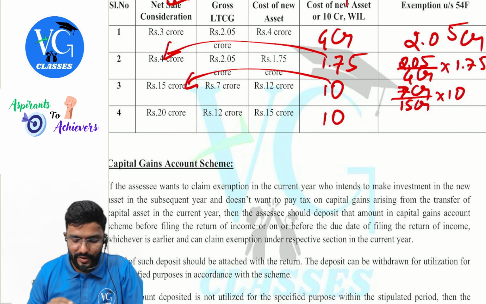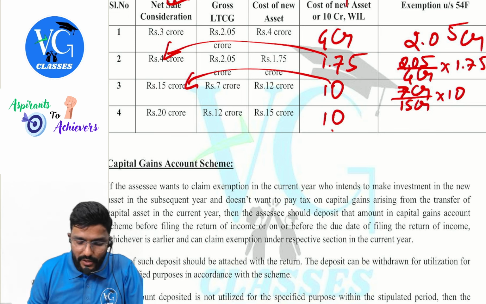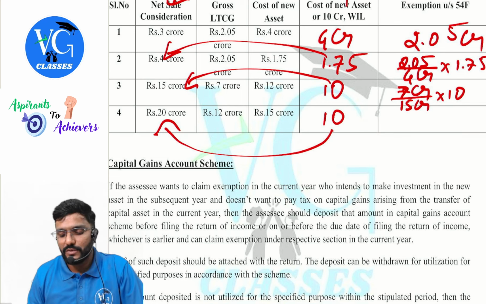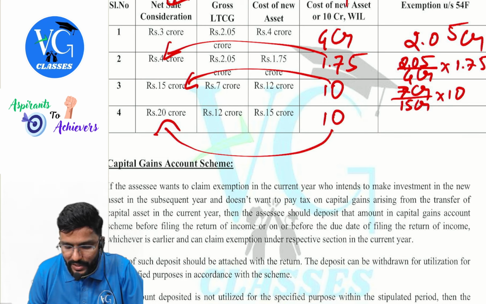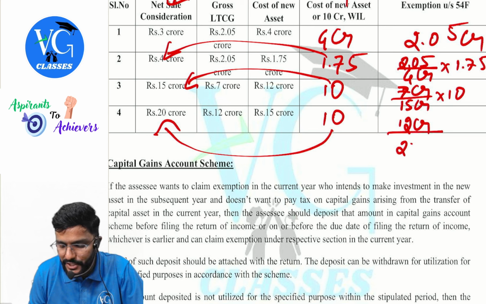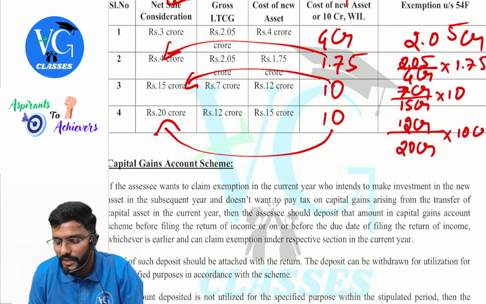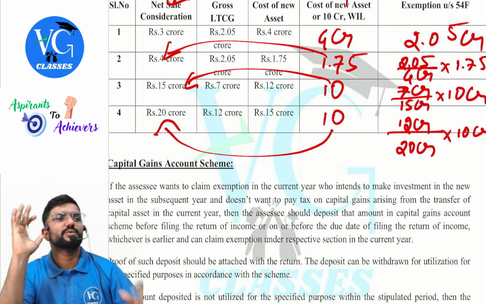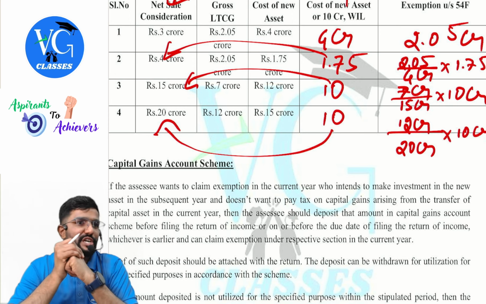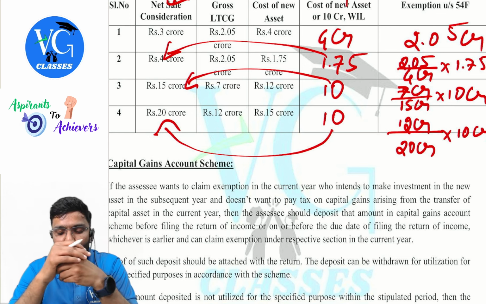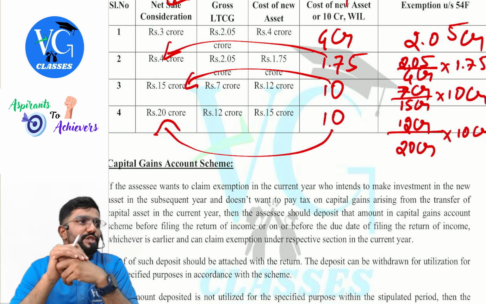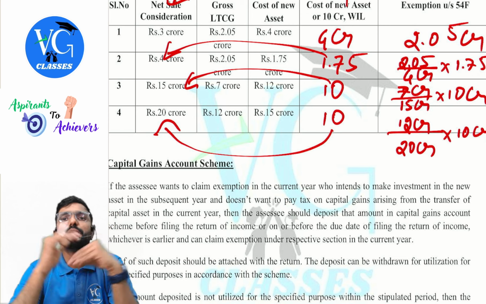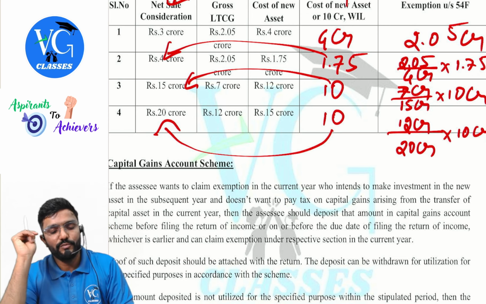Next, same way, 10 crore is less than 20 crore. Again, same calculation: gross gain 12 crore divided by net sale consideration 20 crore into cost 10 crore. This would be the amount of exemption. Hope it is clear for you. Let us move forward.